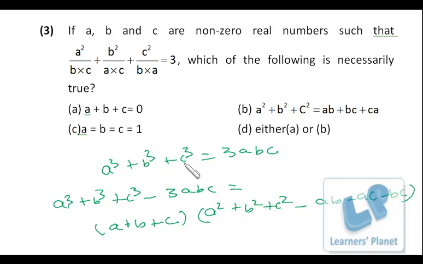Now a cube plus b cube plus c cube is equal to 3abc. That means left hand side is 0. If left hand side is 0, that means the product of these two is 0, right? So either this is 0 or this is 0. If this is 0, a plus b plus c is equal to 0. If this is 0, then a square plus b square plus c square should be ab plus bc plus ac, right? So either this or this. Both of them are not simultaneously required, so it is either A or B. Okay, pretty simple.